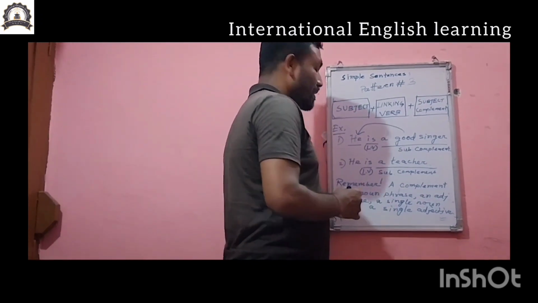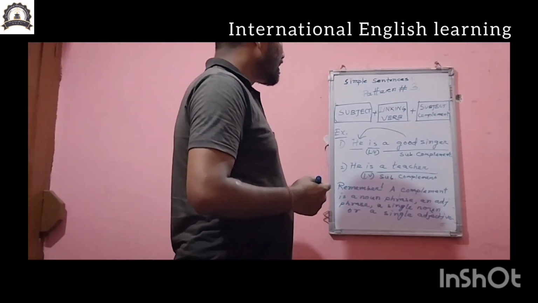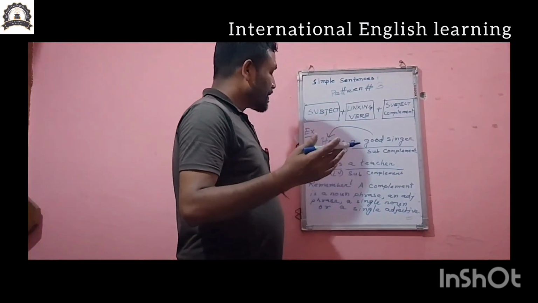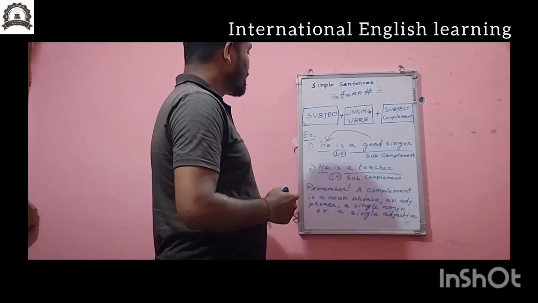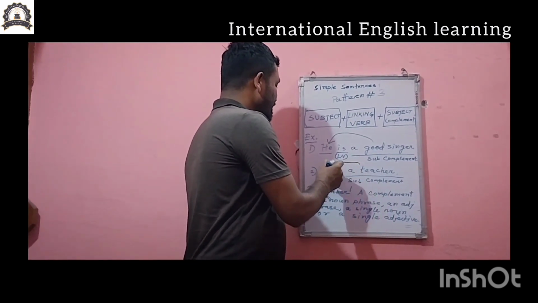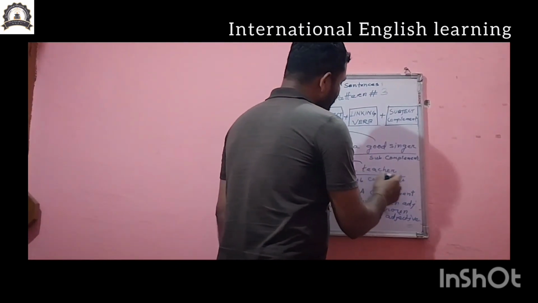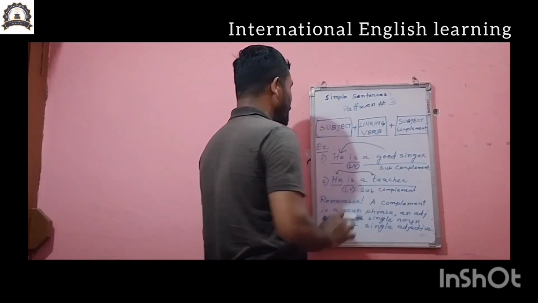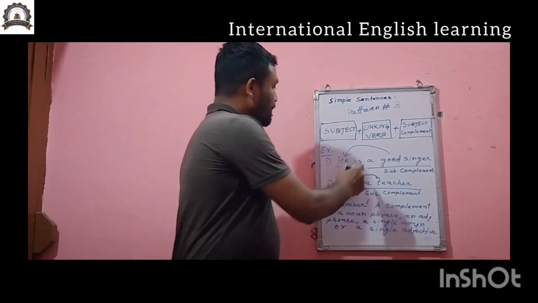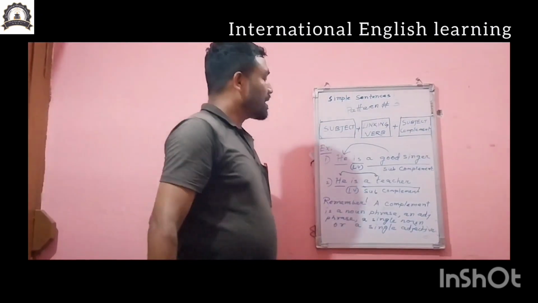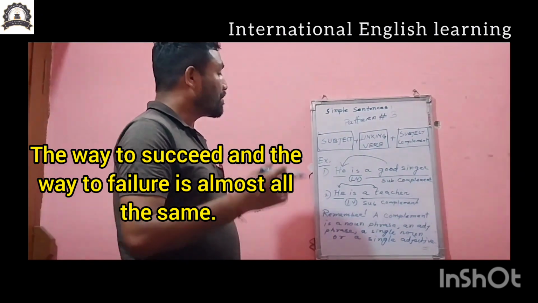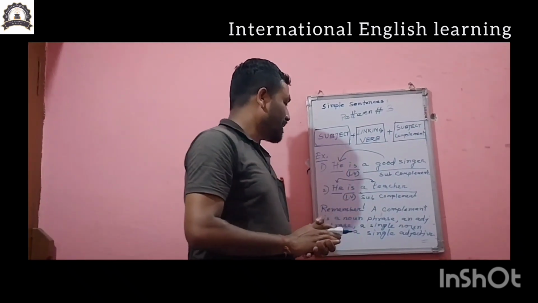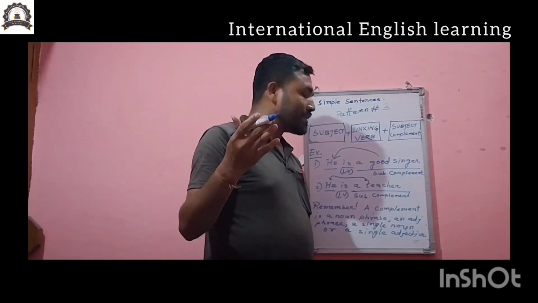Again in our second sentence, the same example I have given you: he is a teacher. He is a pronoun here, third person singular number, and a teacher is the subject complement. Actually a teacher is saying something about the subject pronoun he. So this part is completing the meaning of these 2 sentences and saying about the subject, and it is called the subject complement.